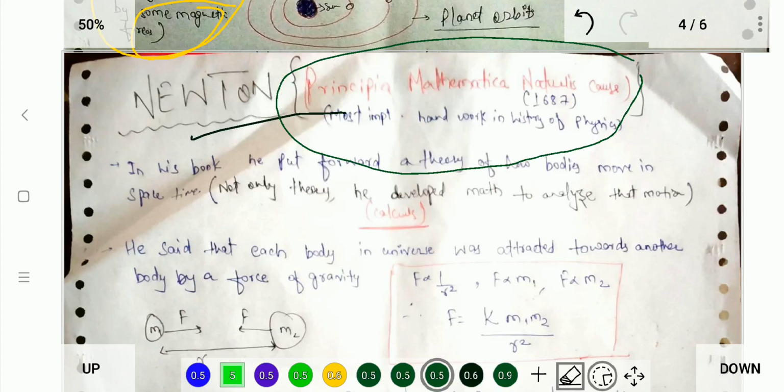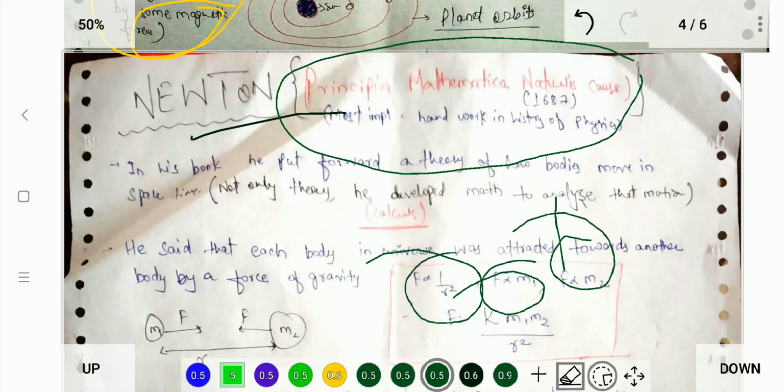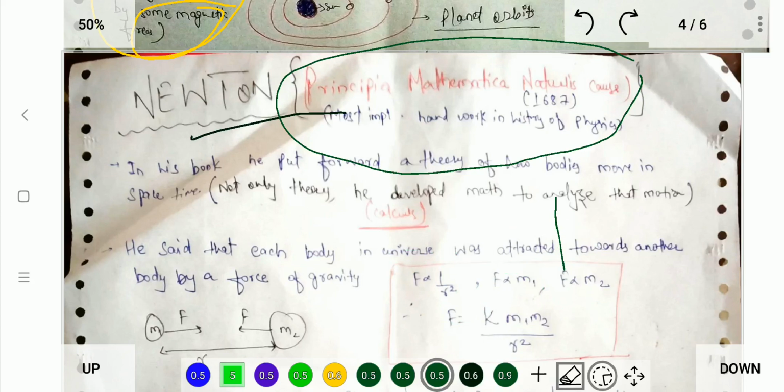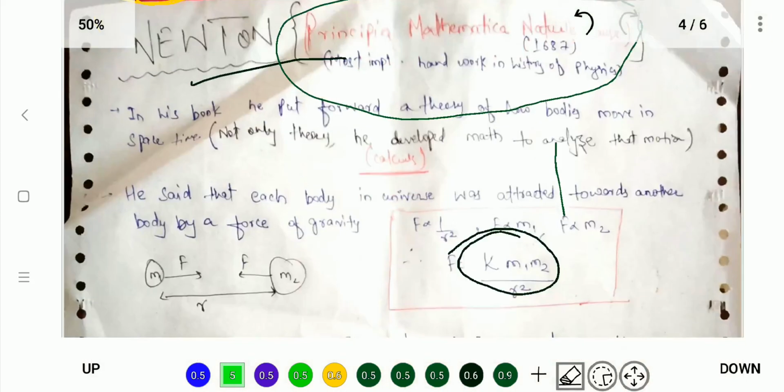Basically, he said that every body in the universe is attracted towards every other body through a force called gravitation, and that force depends on the inverse square of the distance between them and on the masses of both bodies. It is equal to F = K m1 m2 / r². And what is K? K is the gravitational constant, as you know. So let's move forward in the slide.